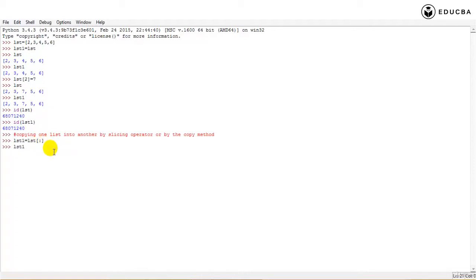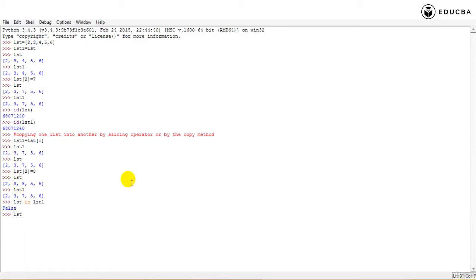So now if I see what list1 is, it is 2, 3, 7, 5, 6, and what is list? 2, 3, 7, 5, 6. But if I change list of 2 once again, if I change it to 8, list has changed, but list1 hasn't. Are both the addresses the same? It says false. No, both the addresses are not the same, because the values which were there in list got copied into list1. Okay, that's one of the methods.